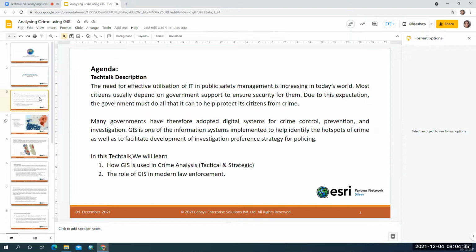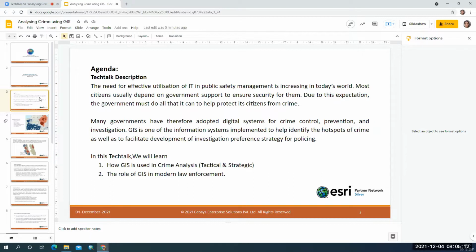Today, we are going to see how GIS is effectively utilized in public safety management. Most citizens generally depend on government support for security purposes. Due to this expectation, the government has to ensure at all times that it protects its citizens from crime. That is the reason governments are trying to adopt the latest technologies and digital systems to control crime, to prevent it, and to investigate crime.